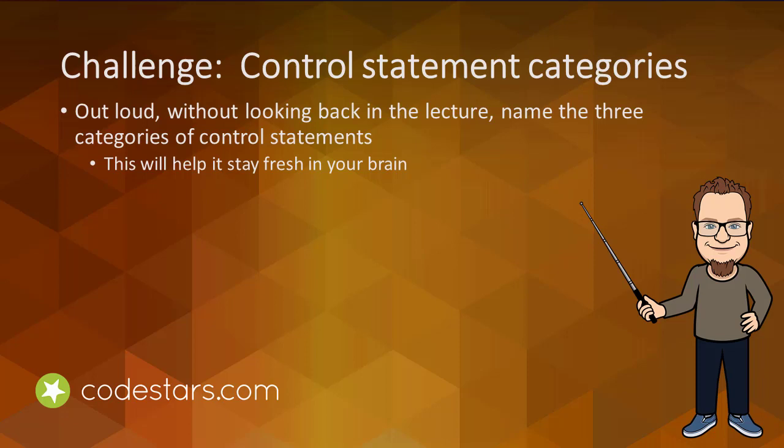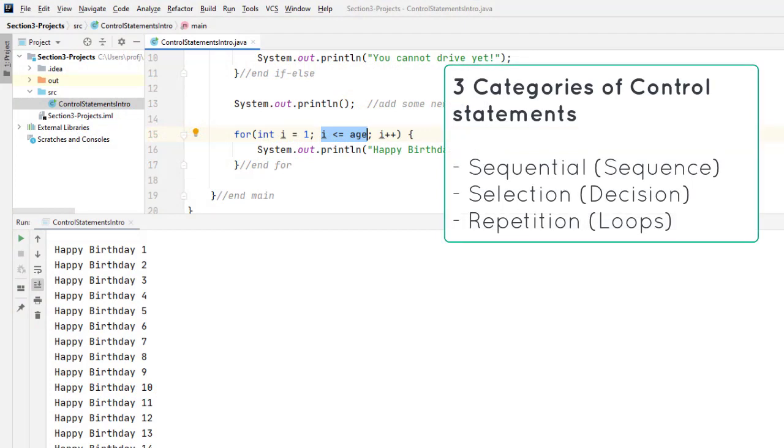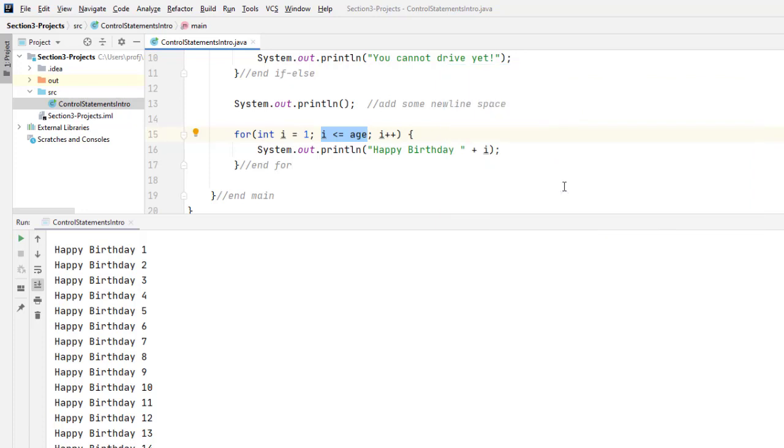Did you remember the 3 primary categories of control statements? Here they are in case you need a little reminder. Sequential or sequence, selection, and repetition. Awesome work! Let's move on to the next lecture in which we will dive a little deeper into decision making with selection control statements. I'll see you there.